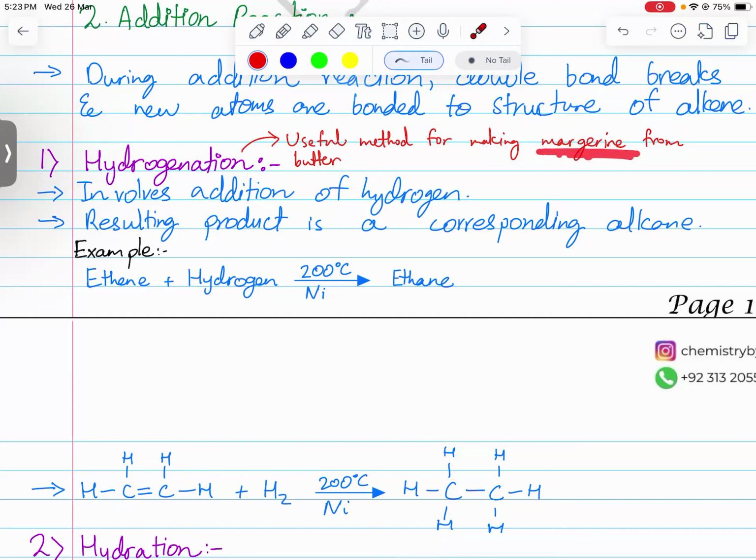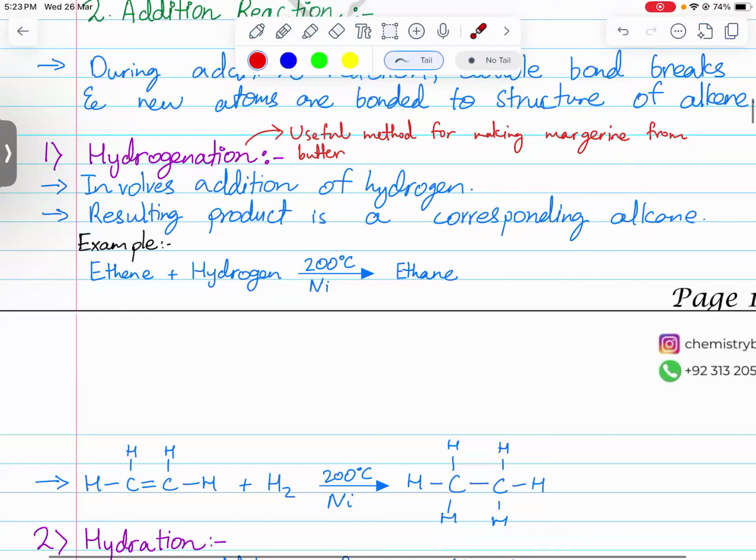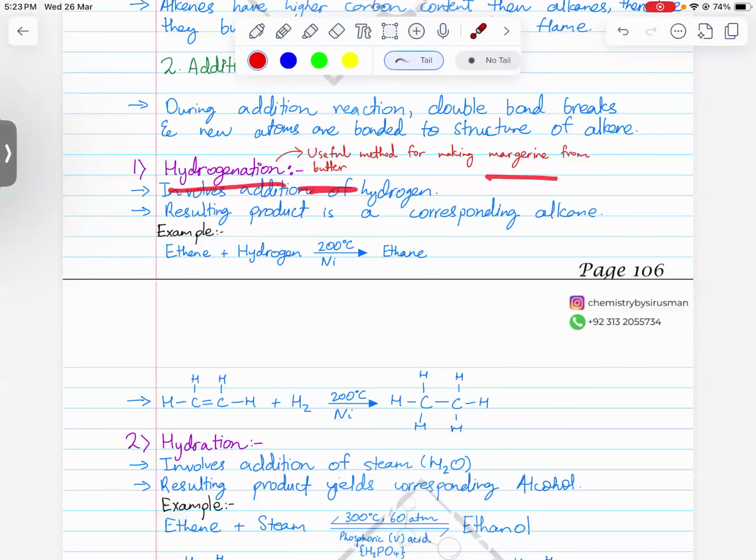Then, margarine is also much better in taste, meaning its taste is more palatable. Palatable means that after tasting, some people get a regurgitating feeling, which will not come. But butter has that taste and odor, right, which is not pleasing to many. So that is why margarine is quite famous as well. So butter can be converted into margarine by hydrogenation. An example of hydrogenation has been asked previously, therefore this is an important factor to remember.